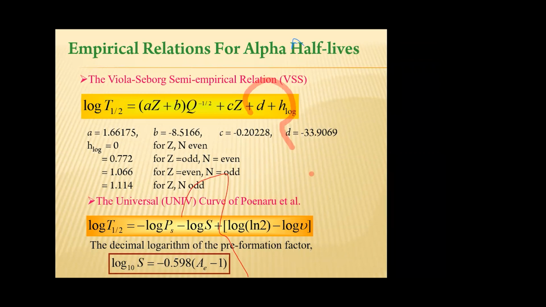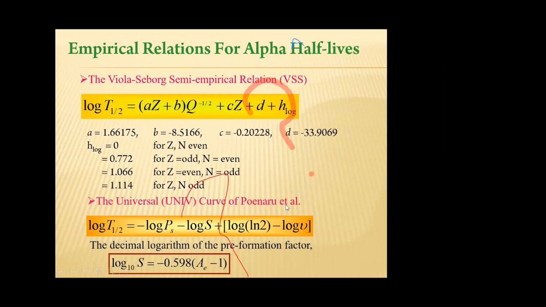If we know the kinetic energy of the alpha particle, we can compute the Q value. By introducing the half-life values and Q value, we can ascertain which super-heavy isotope is produced. So this expression is still valid in experimental labs for the production of super-heavy elements.